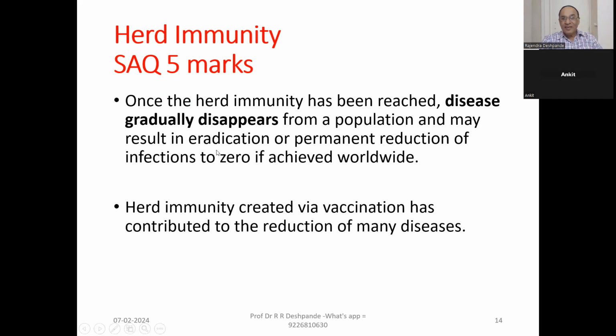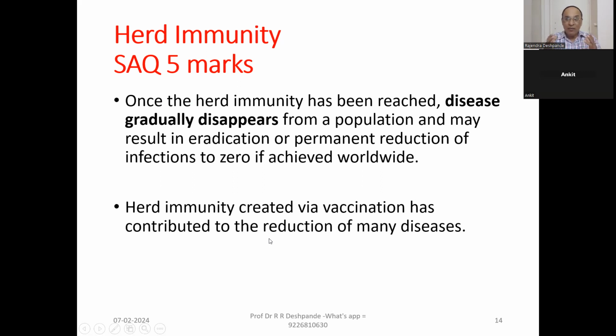Okay, and it may result in eradication or permanent reduction of infection to 0%. This has happened with the coronavirus. All over the world, herd immunity finally developed in each country. Herd immunity created through vaccination has contributed to the reduction of many diseases.